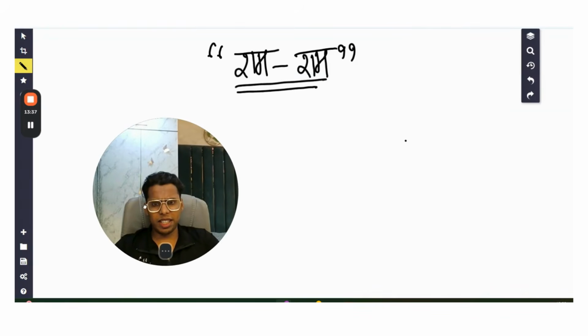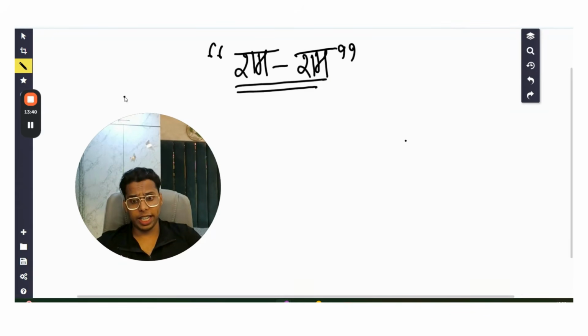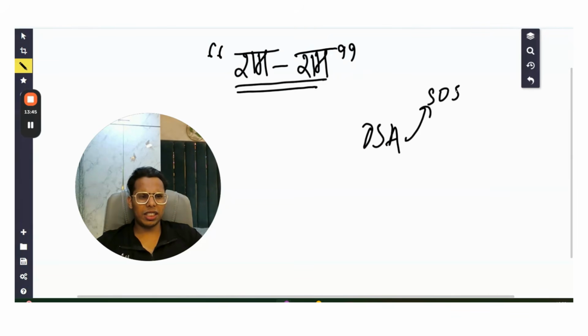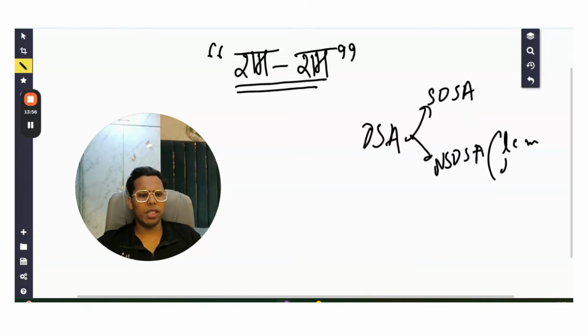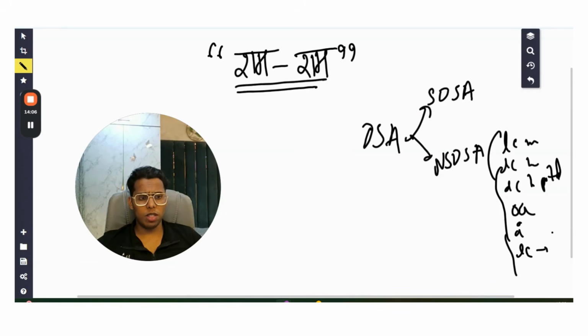So let's divide DSA from now into two categories, okay? SDSA, which is the standard DSA sheet questions which you are doing, and the non-standard DSA questions, which are not available in those sheets, which are medium to hard. They can be LeetCode medium, LeetCode hard, problem of the day POTD, company OA problems, recent company interview problems, LeetCode contest problems, Q3, Q4 mainly, even Q1, Q2 sometimes, Codeforces Div2C, Div2D, even Div2B sometimes. These are called non-standard DSA problems.